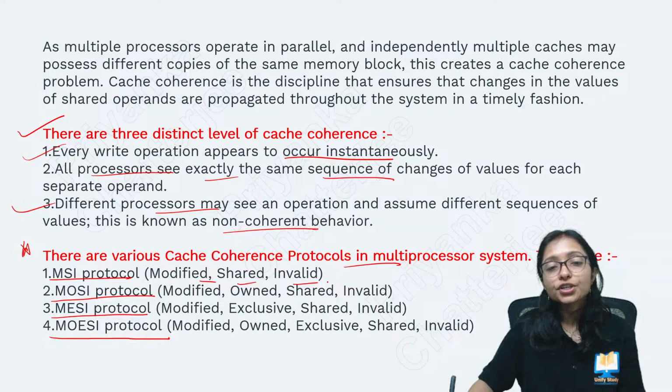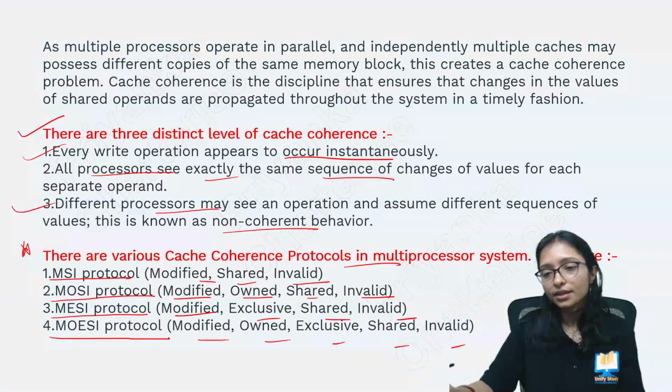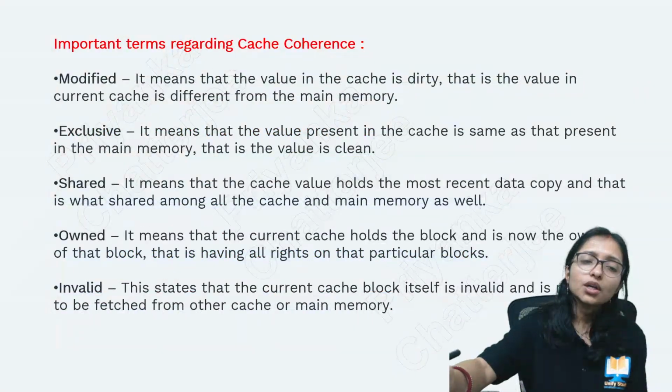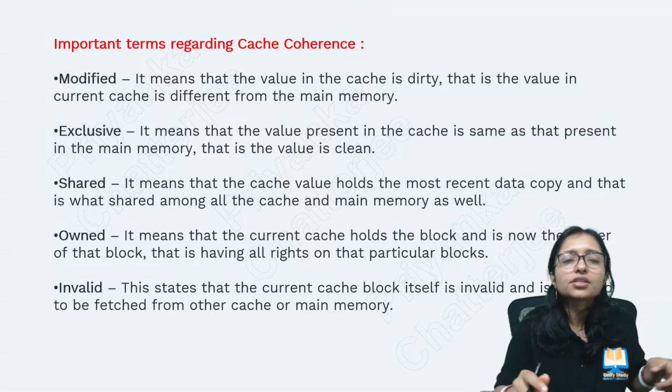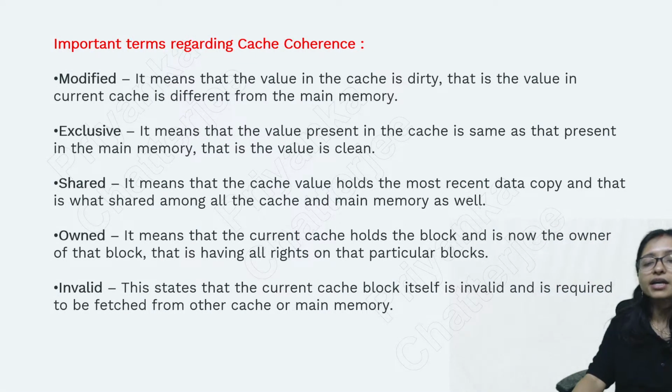Like modified shared invalid, modified owned shared invalid, modified exclusive shared invalid, modified owned exclusive shared invalid. Okay. So here is a little bit of detail. Those who are interested, you can go through it. I have added a little bit more detail about cache coherence.